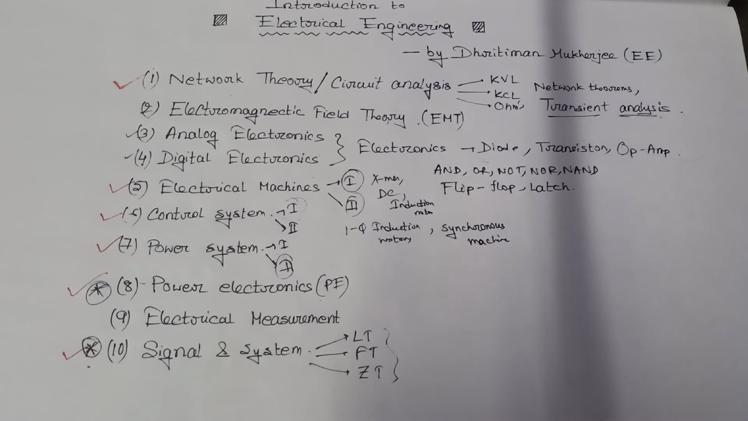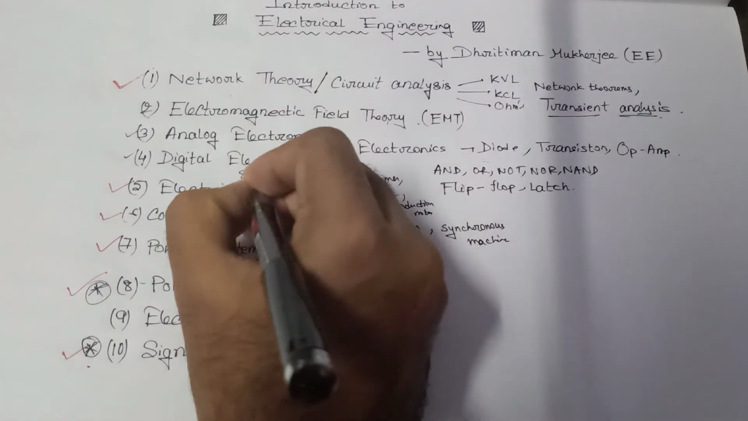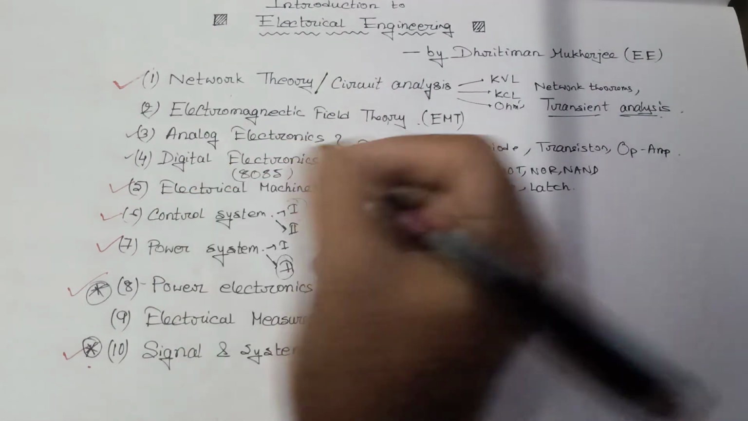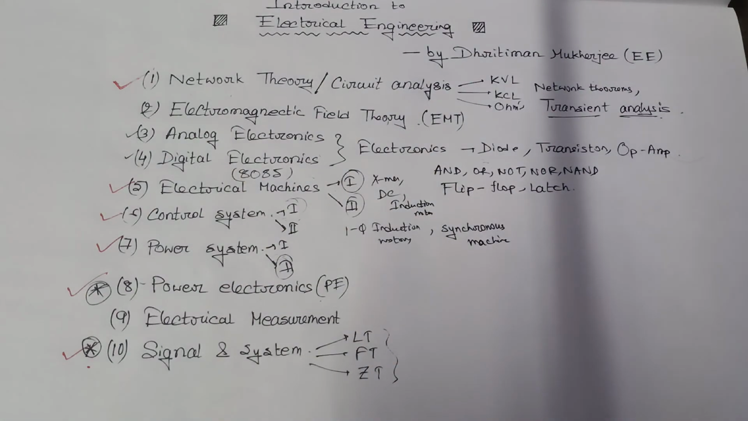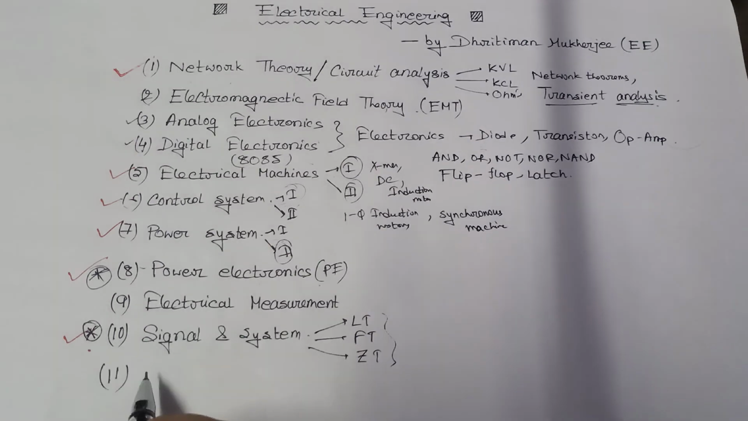Analog electronics contains diode, transistor, op-amp, various things. And in digital electronics, one more thing is the 8085 microprocessor. If you are appearing for GATE, then you should learn 8085.